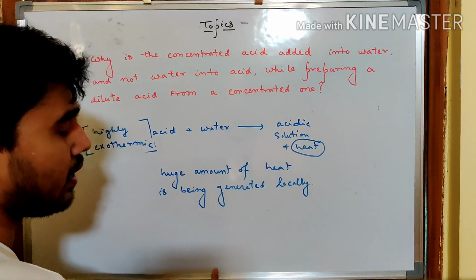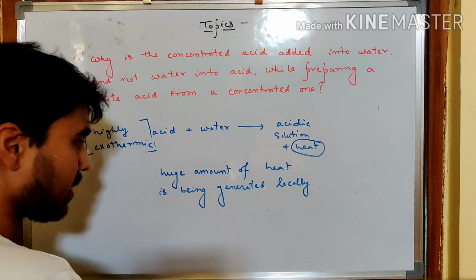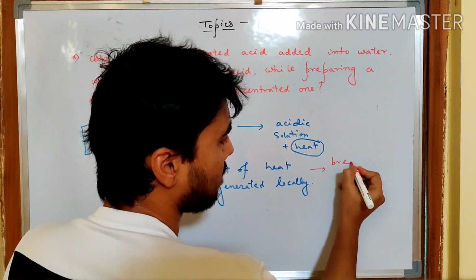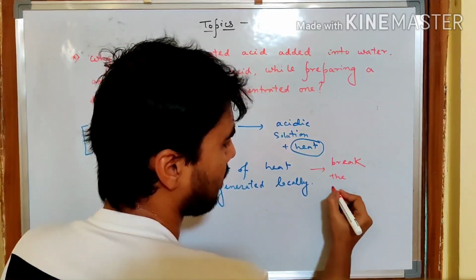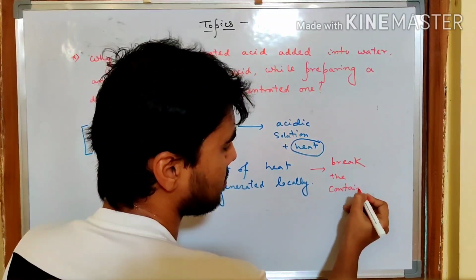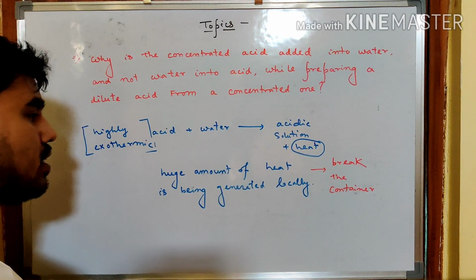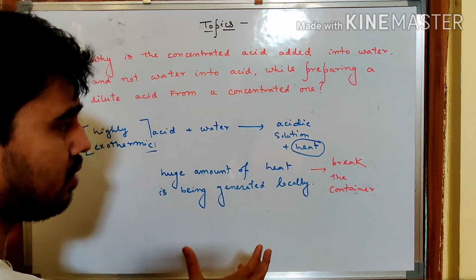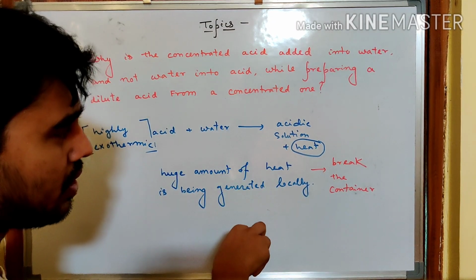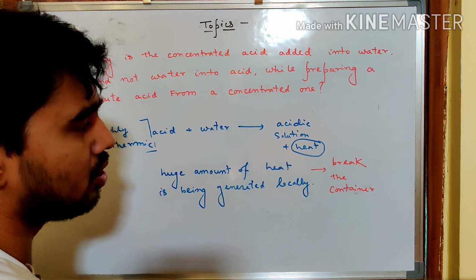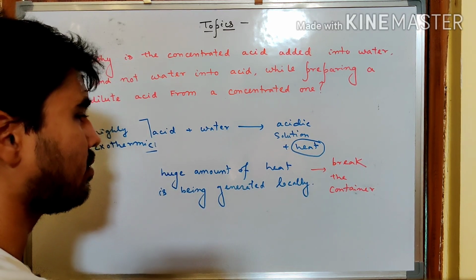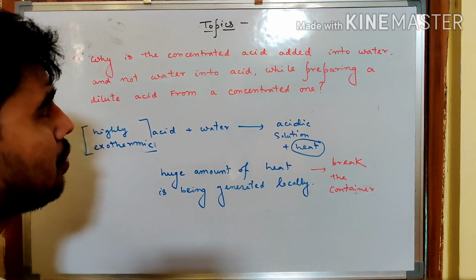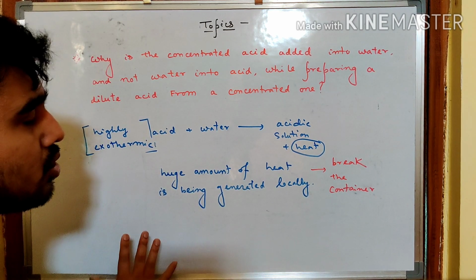So that huge amount of heat can actually break the container. And it can do other sort of accidents also. So what we do is, we take the water, then we add acid dropwise, and we stir it with a glass rod so that little bit of heat, whatever is being generated, can be pacified. So that is how we prepare the dilute acids from concentrated acids.